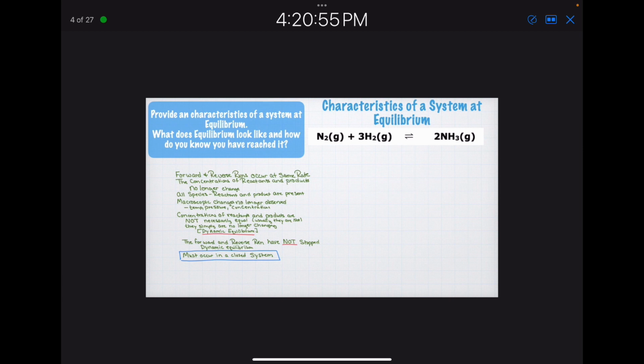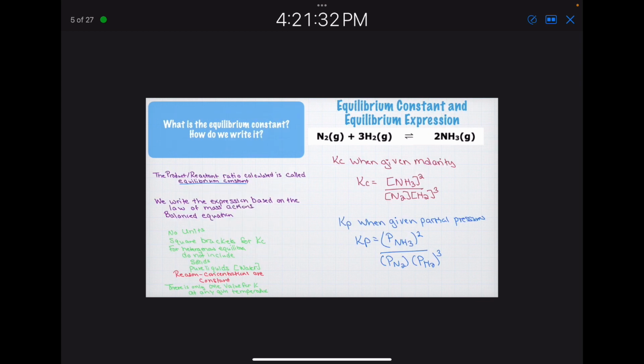So again, forward and reverse reactions occur at the same rate. The concentration of reactants and products no longer change. So one of the things we've looked at in our activity was the concentrations and how they start. They're no longer changing. They're no longer high or low. They're just the same rate. A few others that we can also observe: temperature, pressure, and so forth. Concentration of reactants and products are not necessarily equal, and usually they're not. They're just simply no longer changing. That's a dynamic equilibrium. The forward and reverse reaction have not stopped, and they must occur in a closed system.